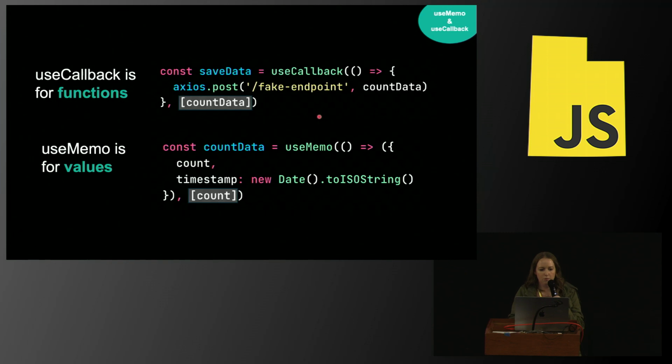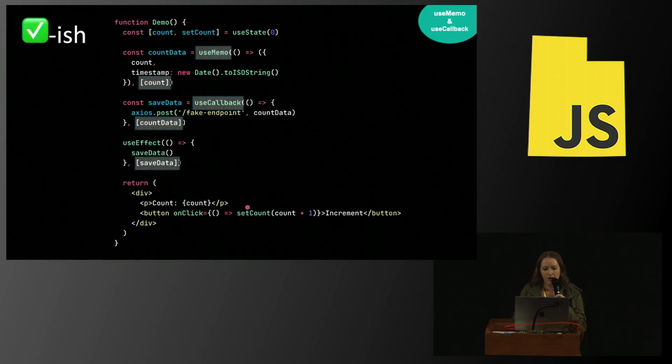We are going to wrap our function in a useCallback, and we're going to specify, hey, this is the value that I care about. If this value changes, then I want you to reclose over this function, and now I have a stable reference that is going to persist between renders. And then with useMemo, I'm going to have a function that returns the value that I want to know about. This will rerun every time this count changes, when the dependency array changes. And now I have stable references in my code that won't cause my useEffect to run more often than it needs to.